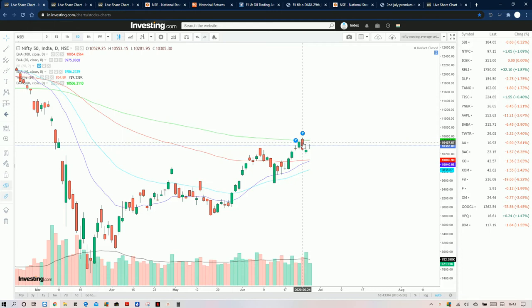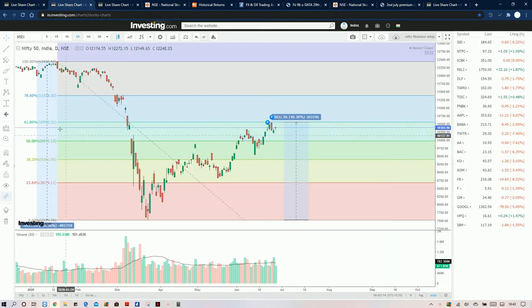On Wednesday there was a huge fall from the top, near the 200 EMA. The Fibonacci level is also 61.8%, exactly our level, that is 10,552. From there the market fell to near 10,300 levels, and the next day gapped down to the 10,200 level.